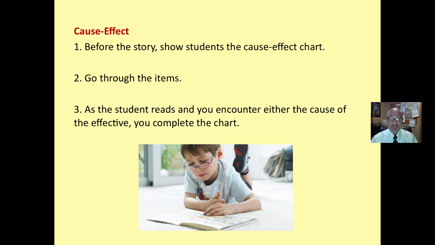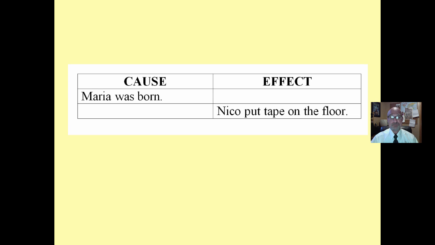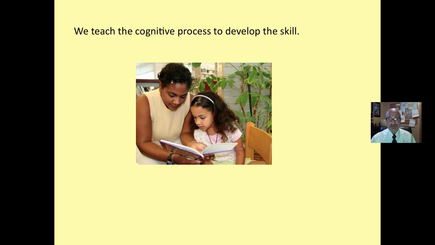Go through the items, and as students read and you encounter either the cause or the effect, you complete the chart. So that's done as a pre-reading, and during reading, as they encounter, they write in the effect or the cause. So again, they know up front, they're reading for a purpose. They are looking for these things. Again, we teach the cognitive process to develop the skill.